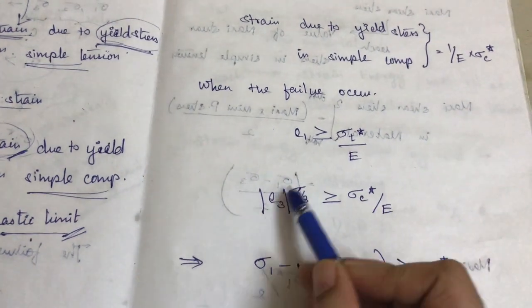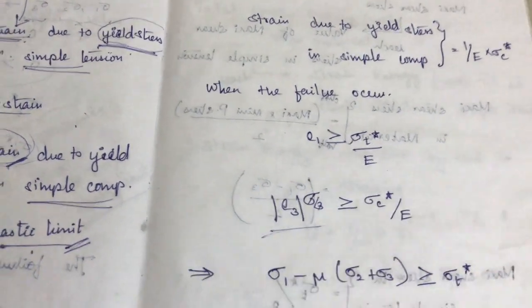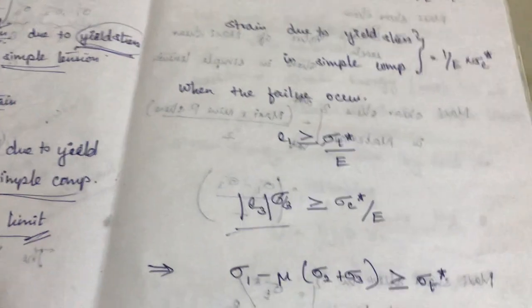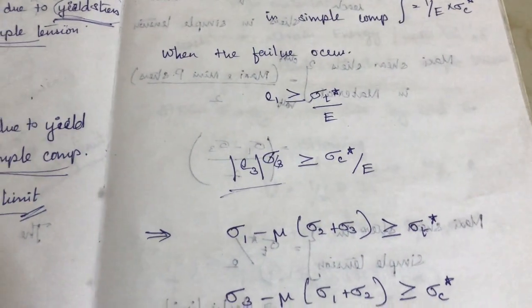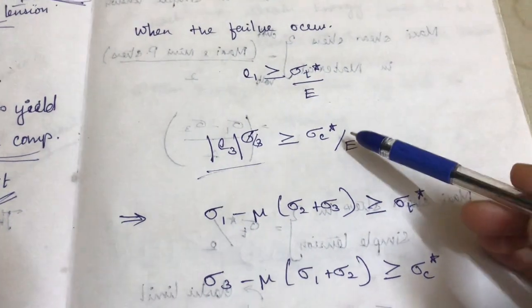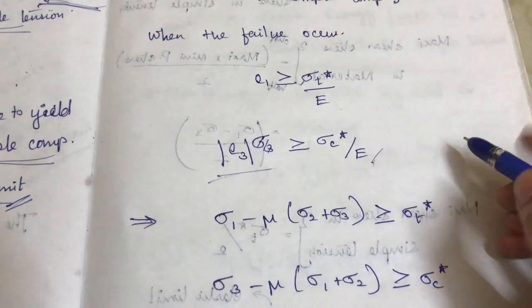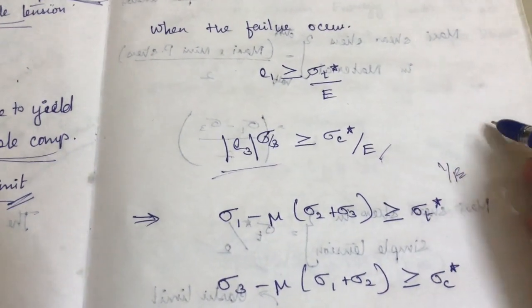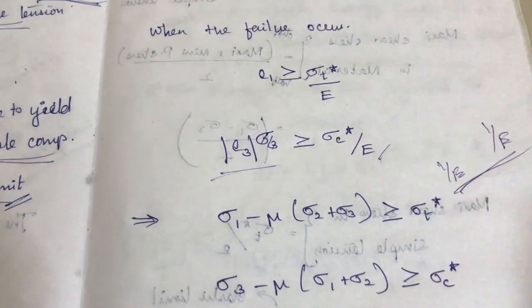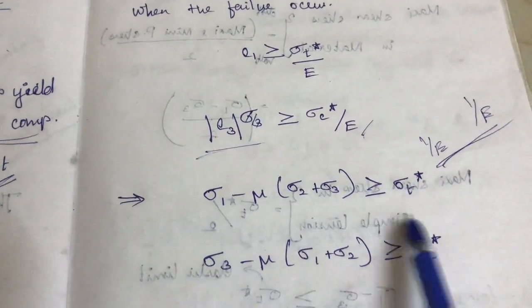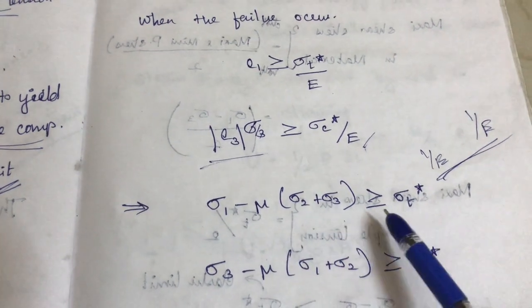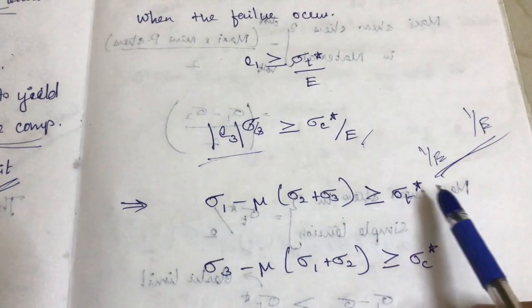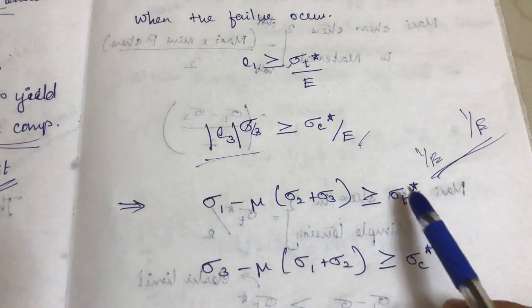Here modulus will be applied because this is in compression, so it will be in negative form, so you need to apply the modulus. Okay, just substitute the values. Here I have removed this E, so 1 by E will be here and here, so just cancel it and then you will get this formula: sigma 1 minus mu into (sigma 2 plus sigma 3) is greater than sigma T star.